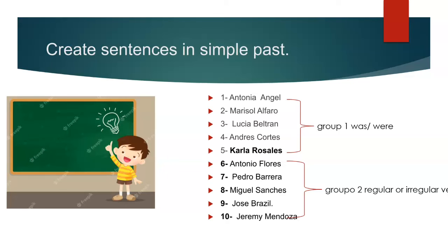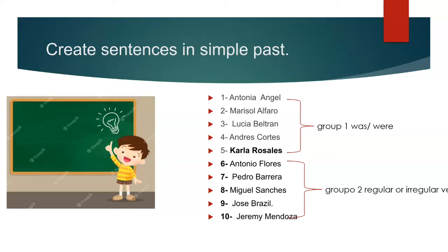Create sentences in simple past. I will divide the class in two, from 1 to 10. For example, the students 1 to 5 are one group. The students 6 to 10 are group number 2.